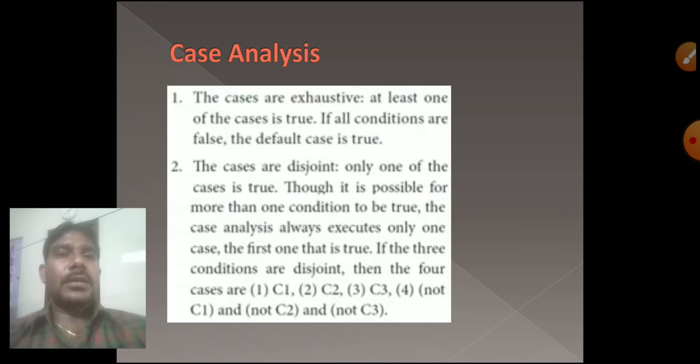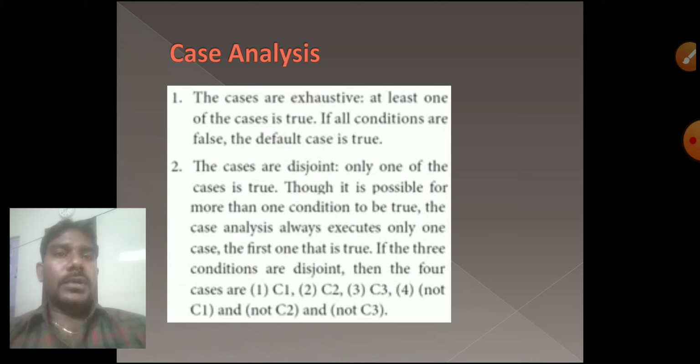So what are the two ways of executing in a case analysis? First, the cases are exhaustive, and second, the cases are disjoint. The cases are exhaustive: at least one of the cases is true, and if all conditions are false, the default case is true.